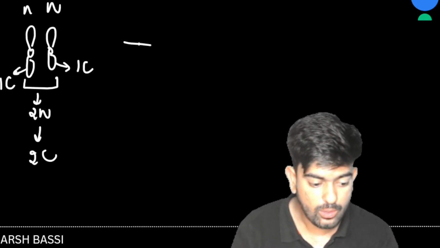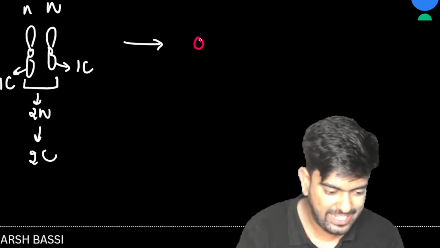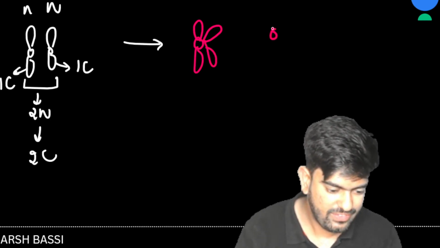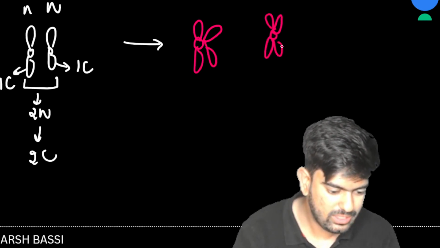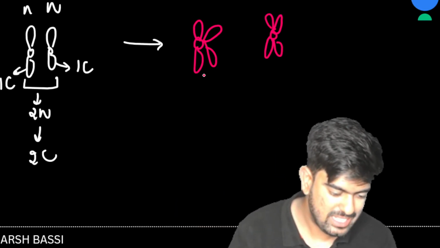Now during S phase, what happened, sir? During S phase, they both got divided, right? So we had this and we had this, like both the chromosomes replicated themselves. And now what is happening?